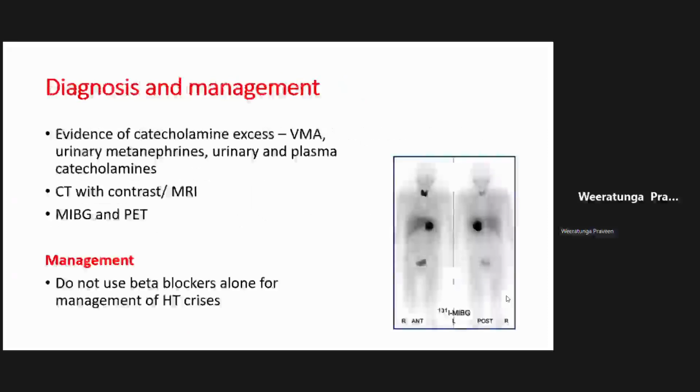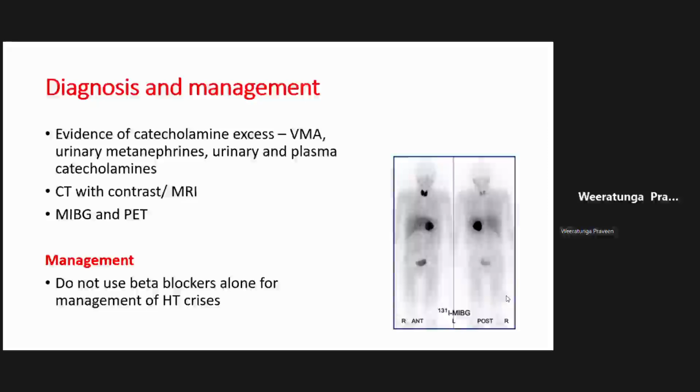Now, pheochromocytoma is very, very difficult to diagnose. But if you suspect somebody to have a pheochromocytoma, the first thing to demonstrate is that there is an excess of catecholamines in the circulation. It is very difficult to measure catecholamines directly, but you can measure the breakdown products of catecholamines, which are the metanephrines. Commonly we do this in urine, but remember, metanephrines can also be measured in plasma.